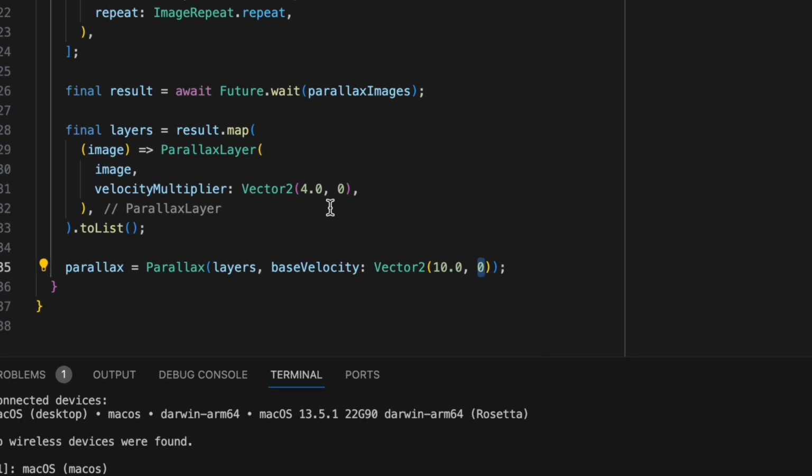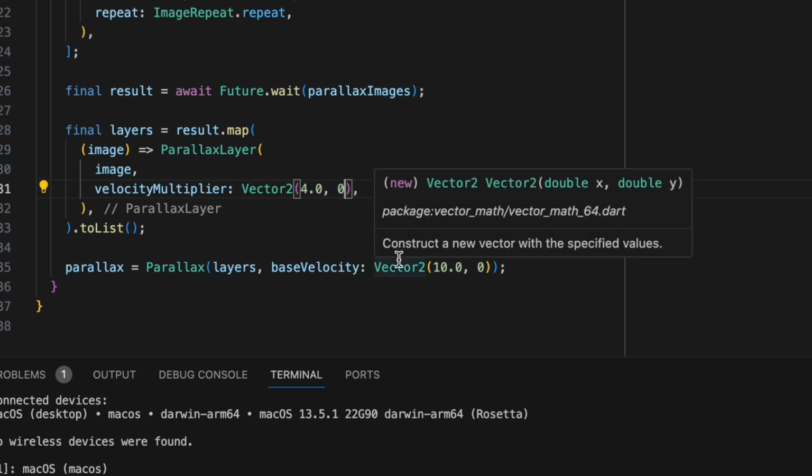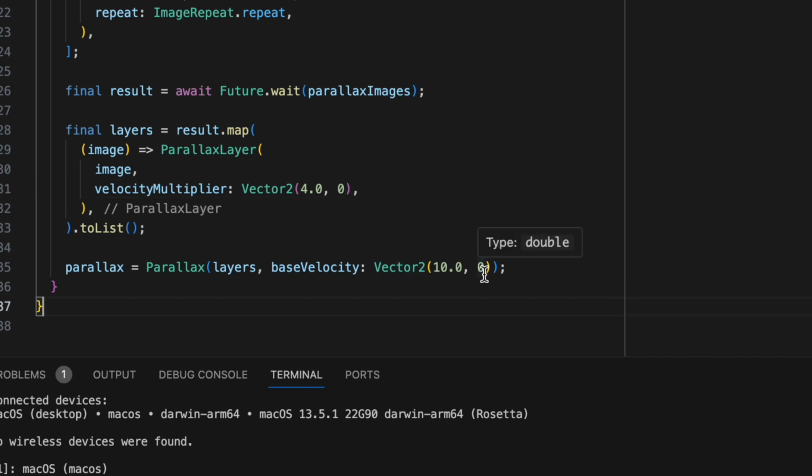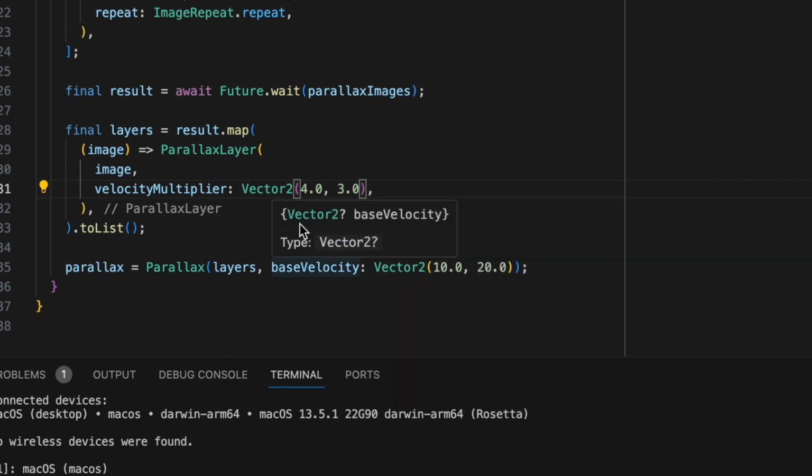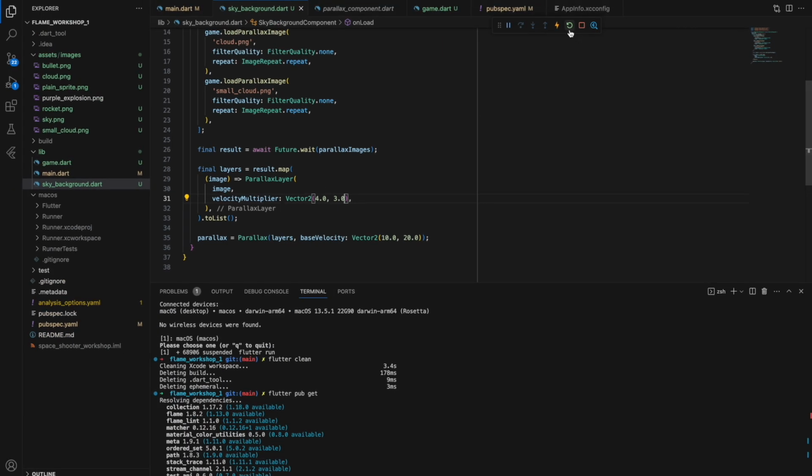So if we are going to change the velocity multiplier y here, it's not gonna change anything because it's just a delta, it's a multiplier, so yeah, it's obvious. As long as we don't change the base velocity here, if you multiply something by 0, it's gonna be still 0. Let's do here, I don't know, 20 and 3.0 here. Yeah, and let's see how it works.